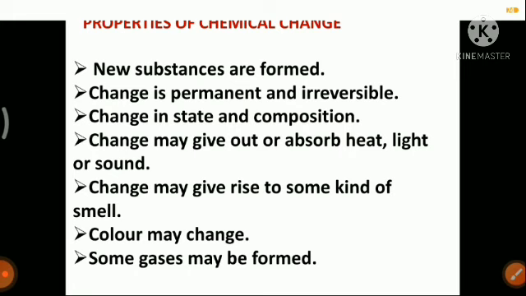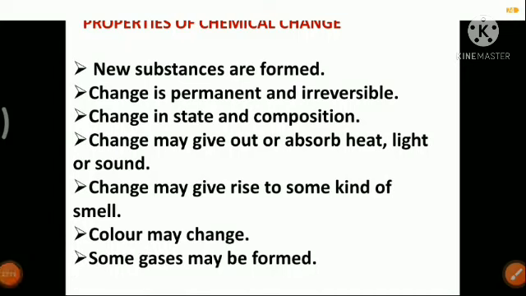In some cases we will also see that a new smell is produced. We get a new type of smell when the change occurs, so the smell of the substance which was originally present will change when a chemical change occurs. Again we saw that color will also change.